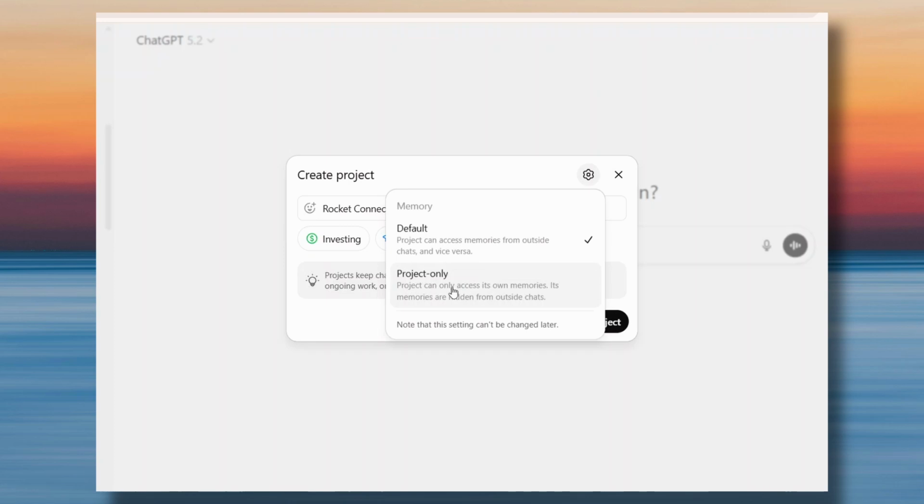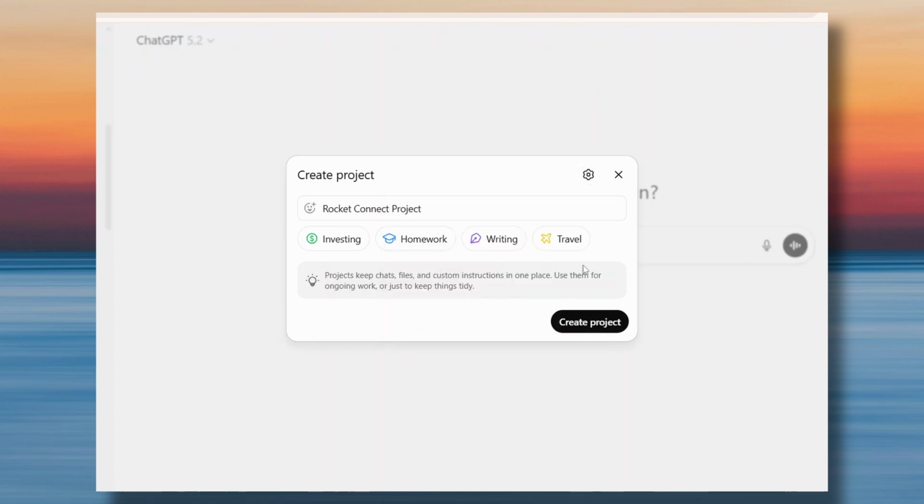So if you want to guardrail your project, an example can be if you want to create a project which is customer facing and you want to generate all the insights which are customer friendly and which can be shared with the customer, you can create a separate project, and for your internal projects you can create one separate project. But here I'll leave it as default and I'll go ahead and create this project.